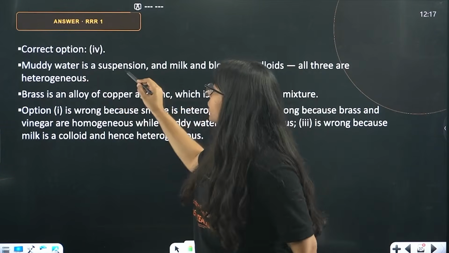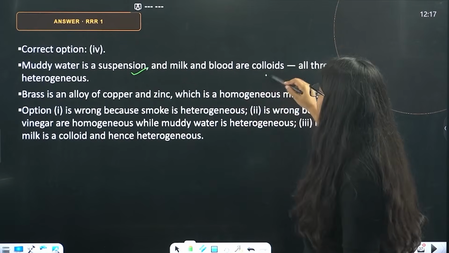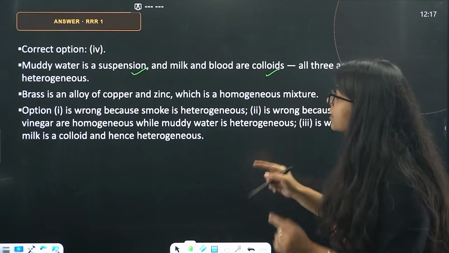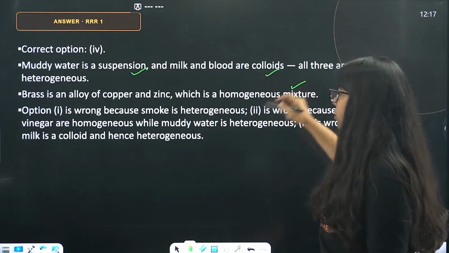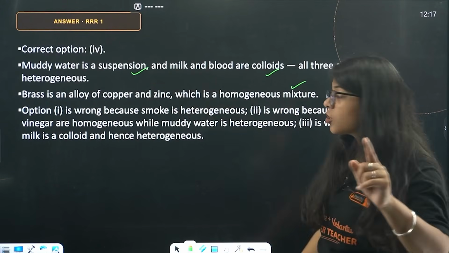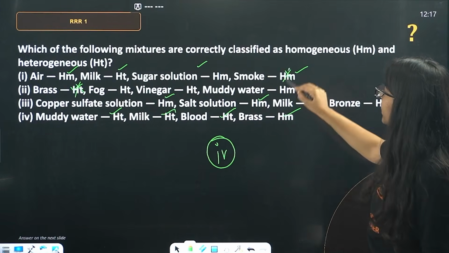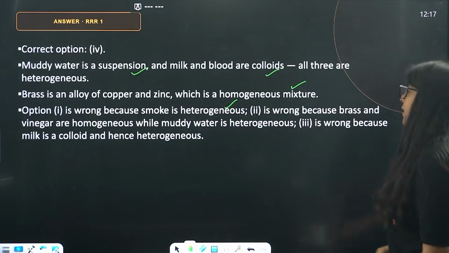So, muddy water is a suspension. Milk and blood are colloids. So, all these are heterogeneous. But brass is an alloy of copper and zinc, which is a homogeneous mixture. Yes, that's the true part. The first option is wrong because smoke is heterogeneous. Of course, we saw, right? Smoke is not homogeneous, it is heterogeneous.